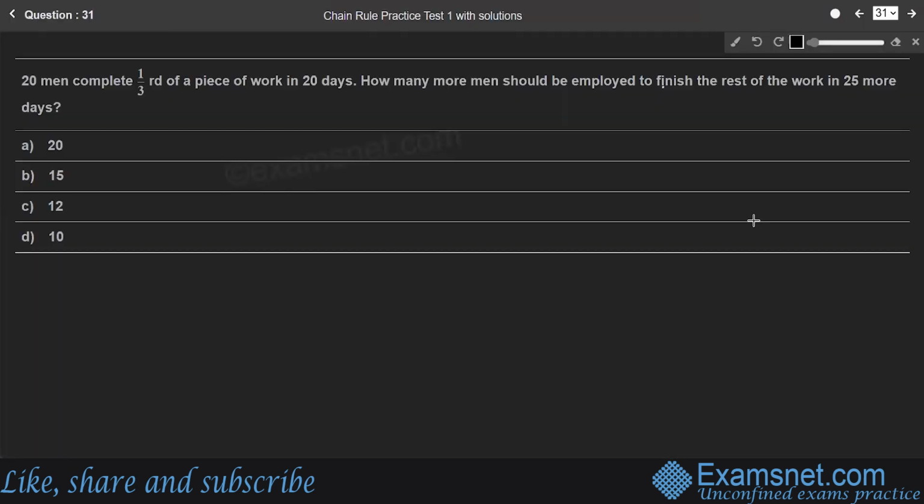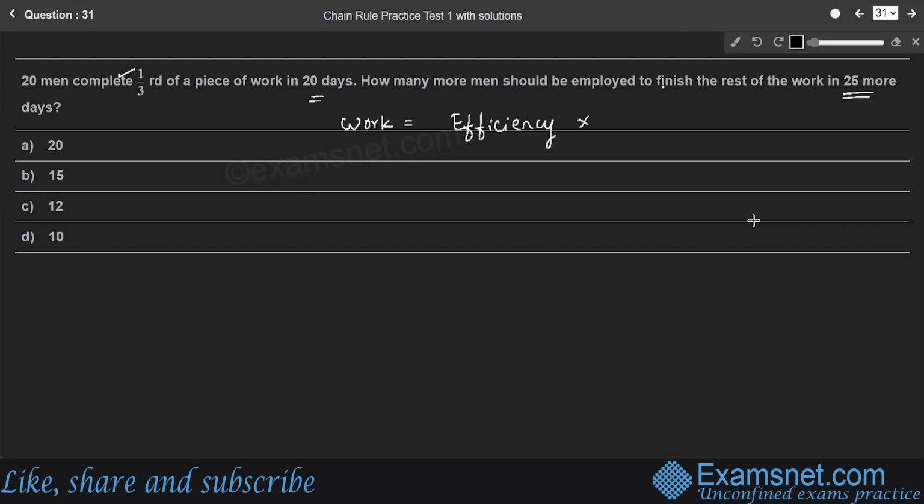Question number 31. 20 men complete 1/3 of a piece of work in 20 days. How many more men should be employed to finish the rest of the work in 25 more days? So students, as in the previous question, here also we are using the same concept of work, which is equal to efficiency into time, right?